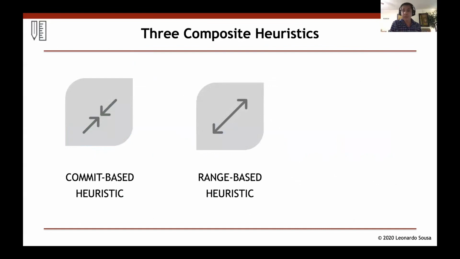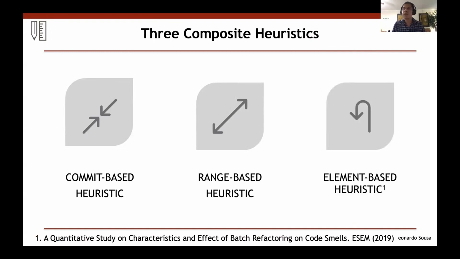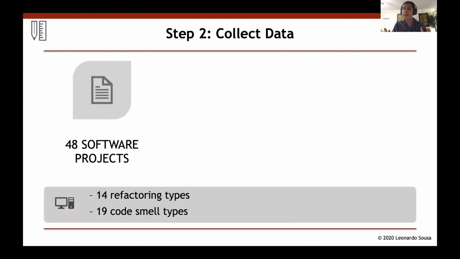So for our study, we have proposed these 2 heuristics, and we also applied the heuristic of Bibbiano, the one that considers the elements as a criterion. So for this study, we considered 3 heuristics. And we used these heuristics to collect the data.